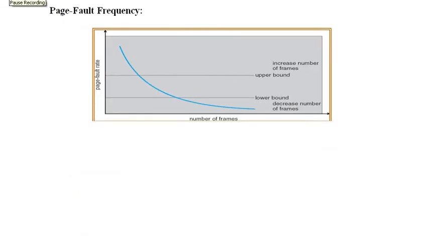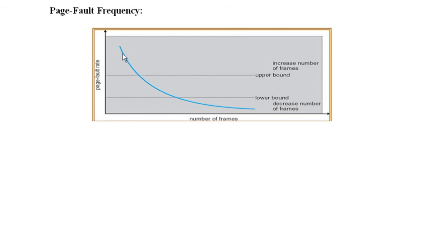The next one is page fault frequency. Let us understand this with this particular diagram. Here on the y-axis and x-axis, what do I have? Page fault rate as well as number of frames. In page fault frequency, the technique used is that there is an upper bound and a lower bound. For example, you can see page fault rate is high here and it is low here. If it is at the upper bound, that means during this period the page fault rate is high, so what has to be done? Increase the number of frames.